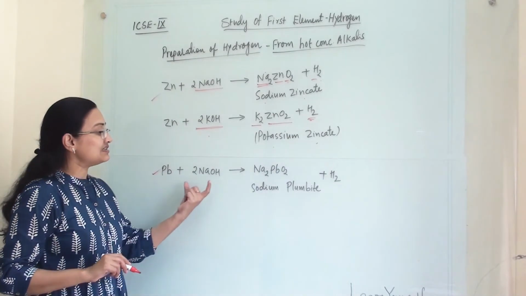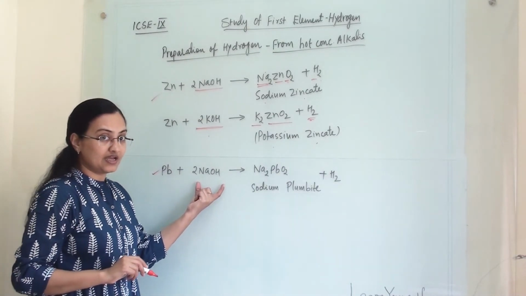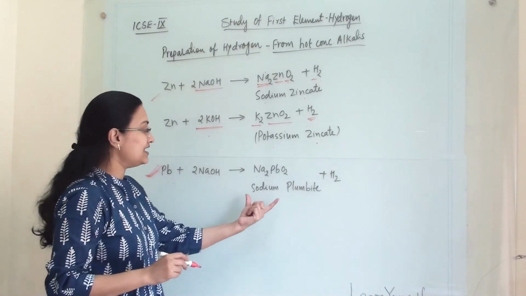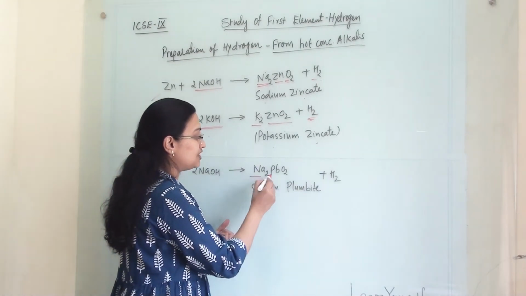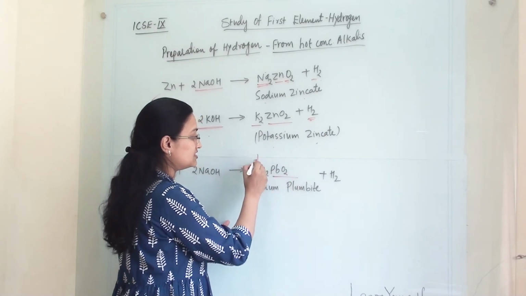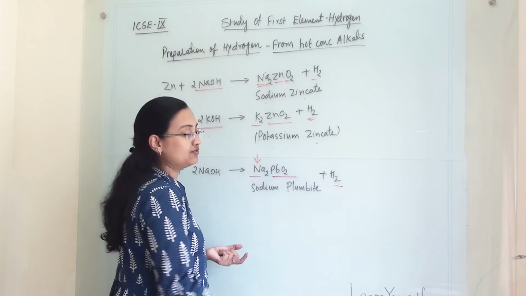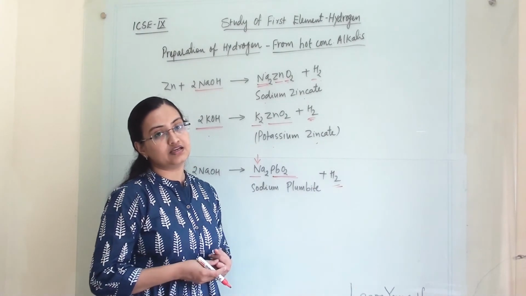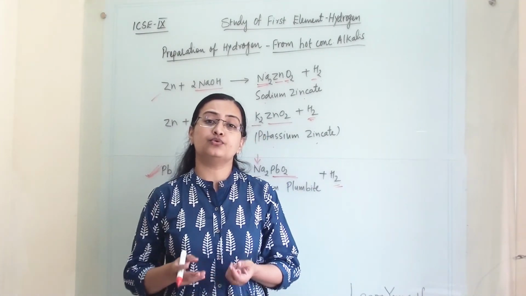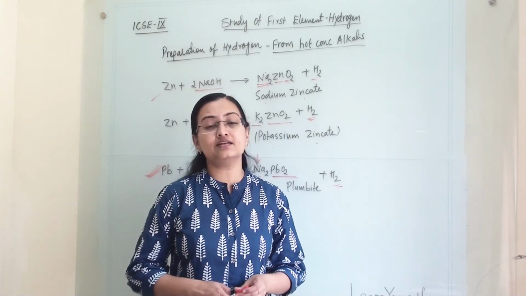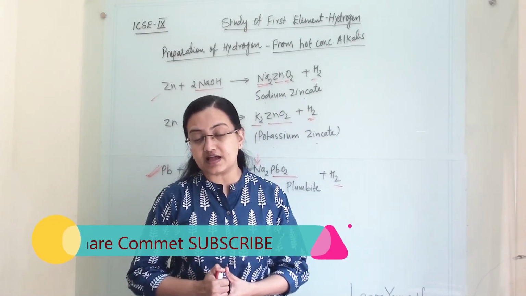When lead reacts with hot concentrated alkalis, here the reaction with lead is possible. Then it will give us sodium plumbite. This is first sodium, and this is plumbite, and hydrogen gas as our desired product. So this is how we can produce hydrogen gas from different acids and hot concentrated alkalis.